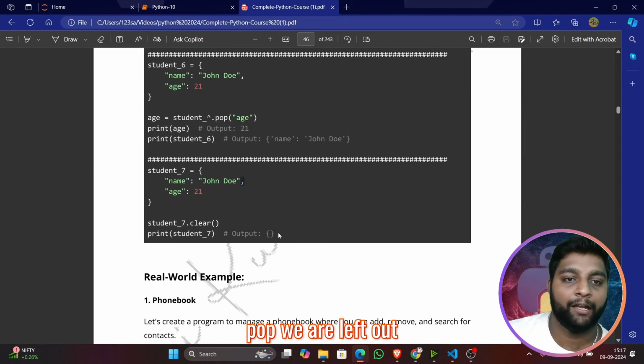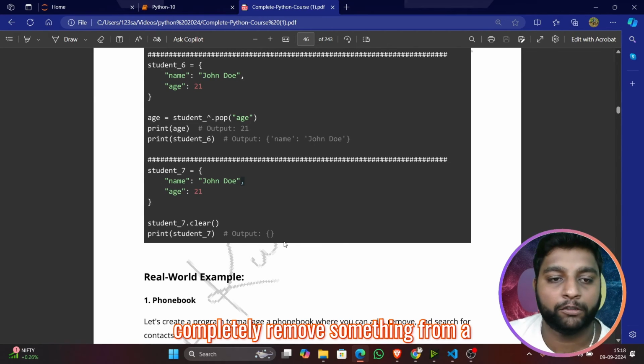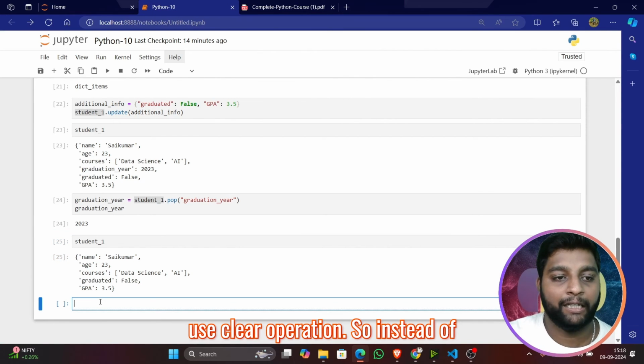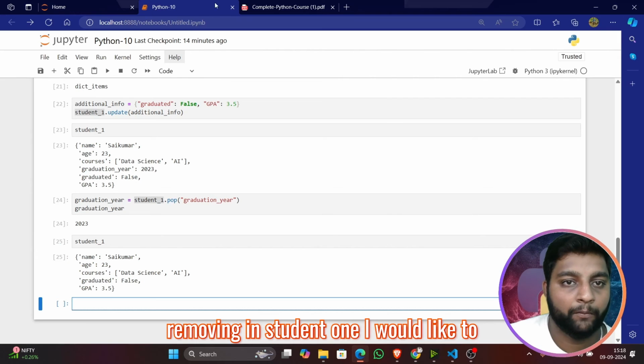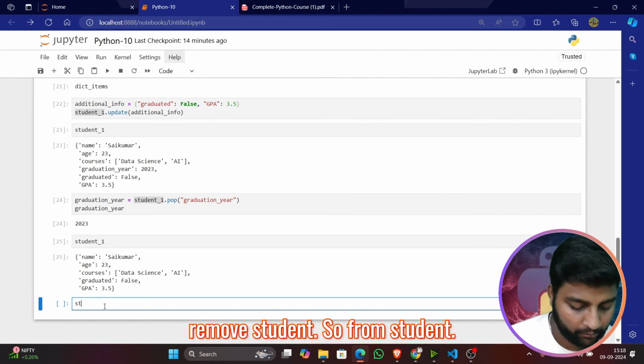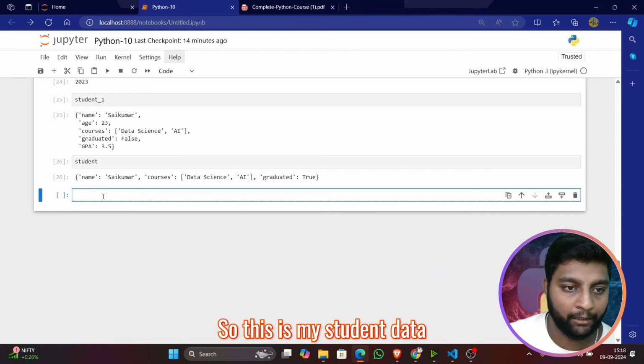After pop, we are left with clear. If you want to completely remove everything from a particular dictionary, then you can use the clear operation. Instead of student1, I would like to clear student. Let me first show you student as well. So this is my student data.